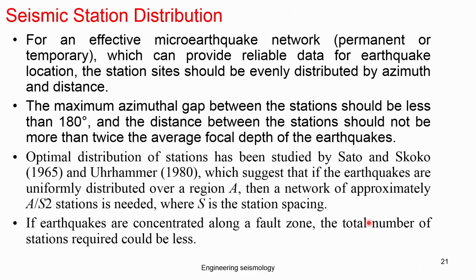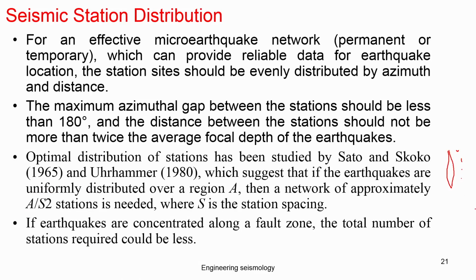So in a given region, how many stations should you have? There was some international discussion on that. An effective micro earthquake network, permanent or temporary, which can provide reliable data for earthquake location, should have stations evenly distributed by azimuth. The maximum azimuth gap between the stations should be less than 180 degrees. That means if you keep one station here, the other station should be within the 180 degrees of azimuth between the stations.